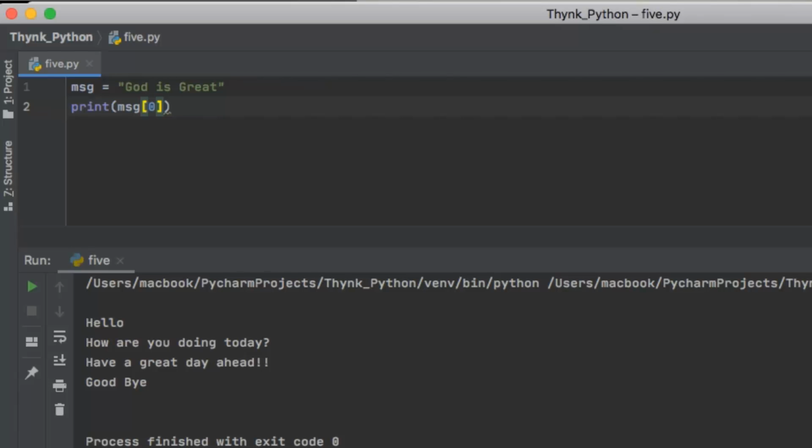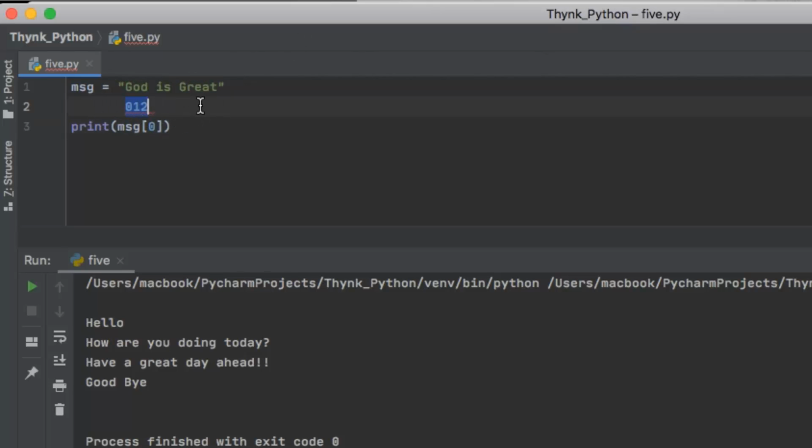Now what would this give me? This would return me the character which is at the 0th index. Let me show you how indexing is done in Python. For example, if this is a string, Python indexes all the characters starting from 0. So this is index number 0, index number 1, index number 2, and so on, right? If you want to print what character is there in the string message at the 0th index, let's see what it returns.